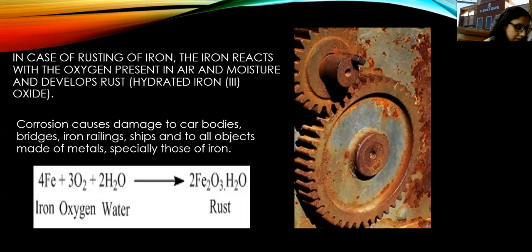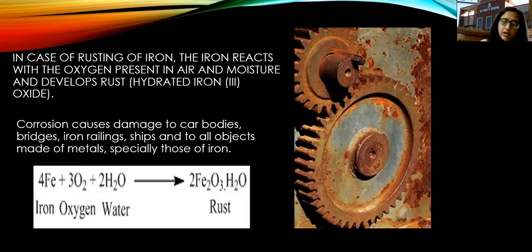So this oxygen will be obtained from the air. Then the second thing is presence of water or water vapor, which we call moisture. So these are the two conditions, we can say, without which this process of rusting cannot take place.